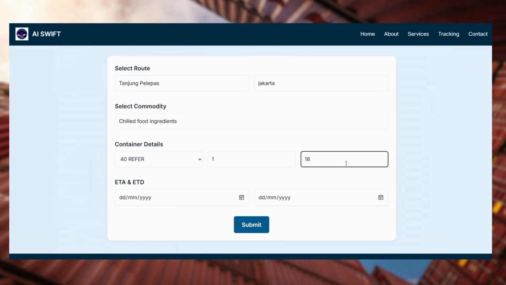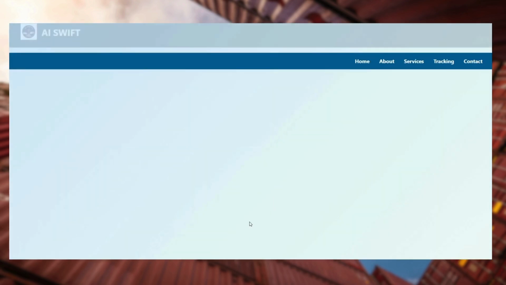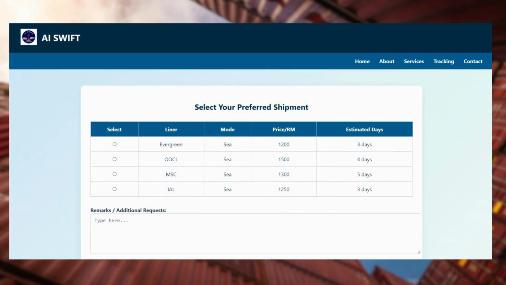Then weight per container, the minimum weight is 1,800. Then I'm just choosing the date as an example. So the date is based on the ETA and the ETDs we are going to proceed with our shipment. So next we should click for the submission. Then once we have submitted the details, there will be a small comparison from our liners' freight charges.